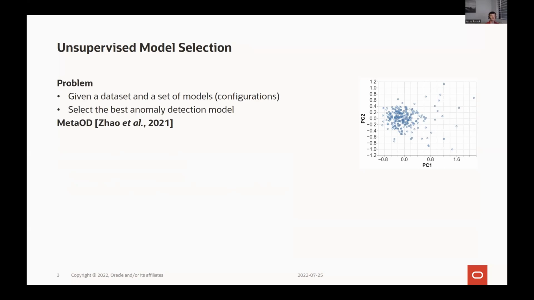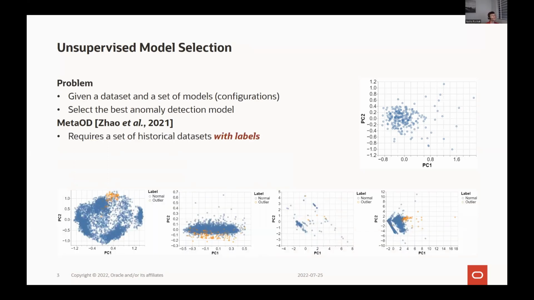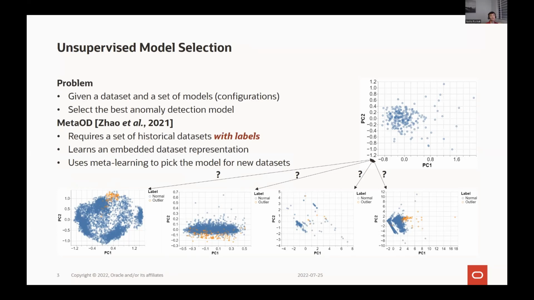To the best of our knowledge, there's only a single method out there for solving this problem, and it's called MetaOD. MetaOD requires a set of historical datasets with labels. It then learns an embedded dataset representation so that it can compare your current dataset with all of the historical ones to find the ones that are the most similar.